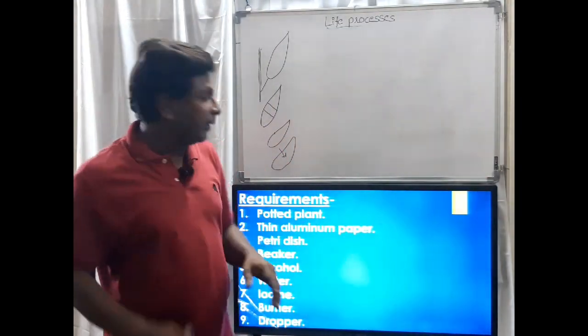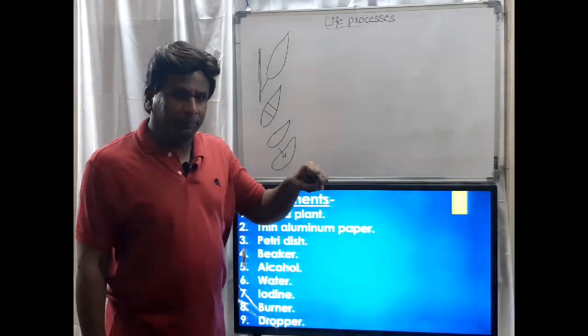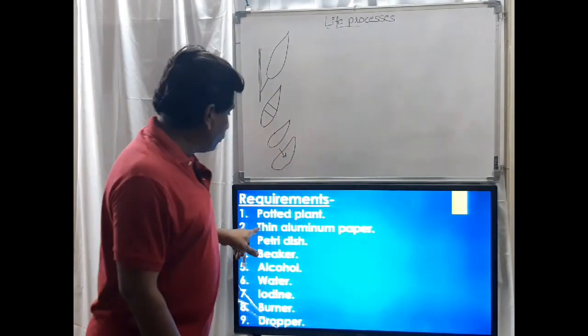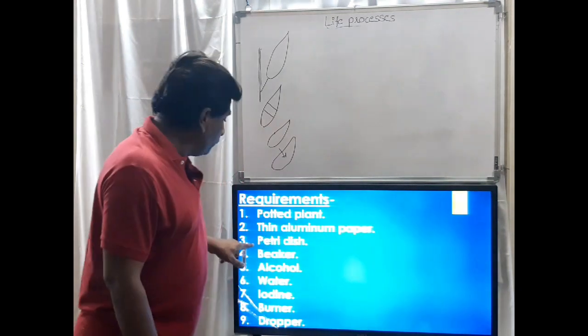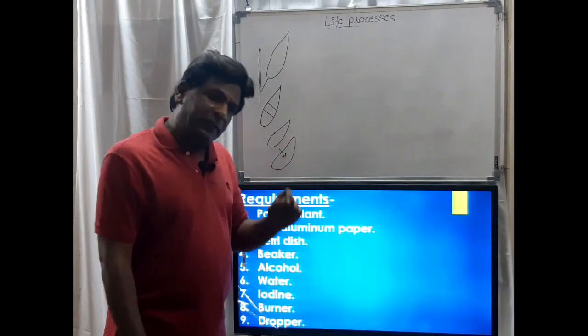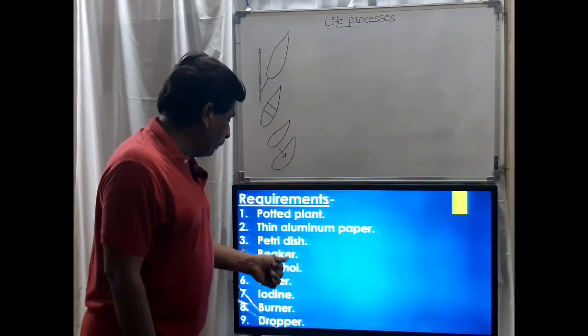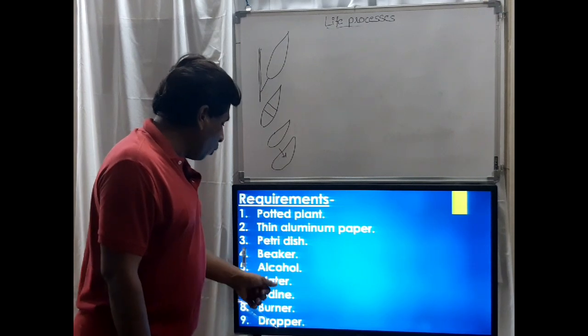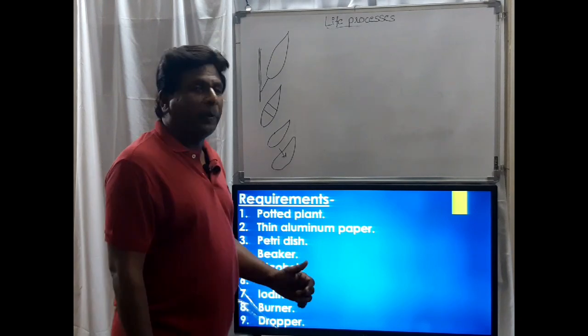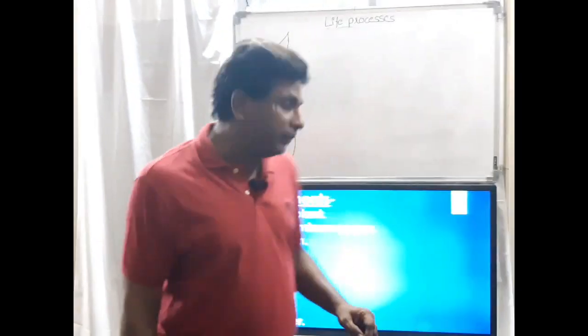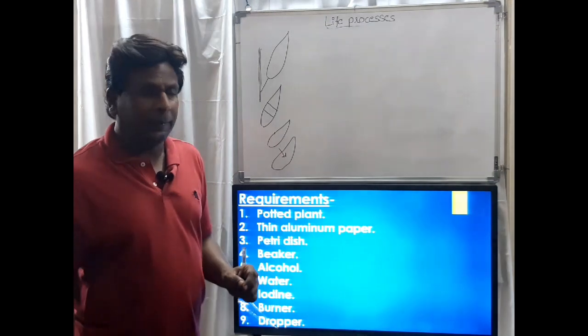That pot we are calling a potted plant, which is in the pot. Next one, thin aluminum paper. Next one, petri dish. Next, beaker, alcohol, water, iodine, burner and dropper. These 9 things we need in the experiment.